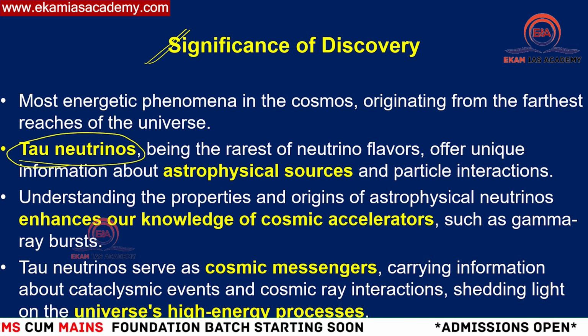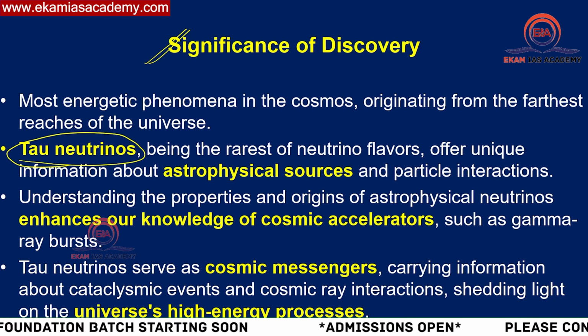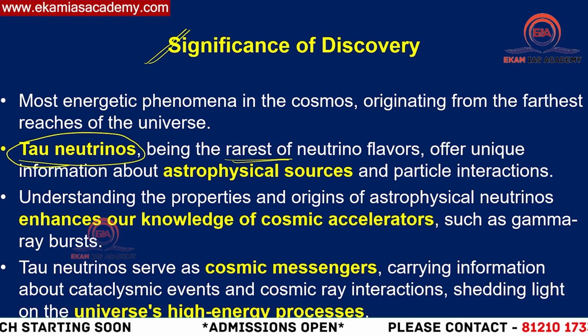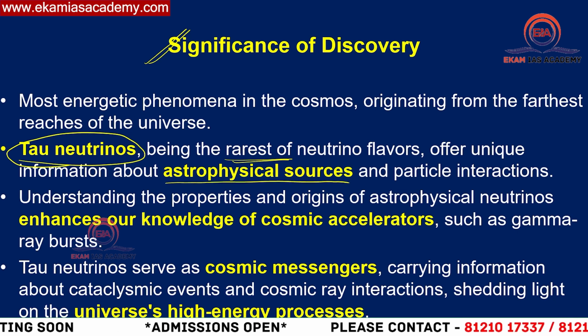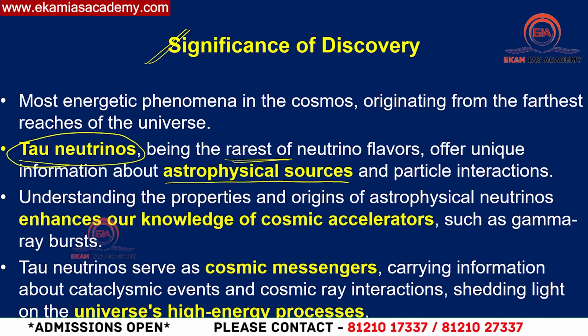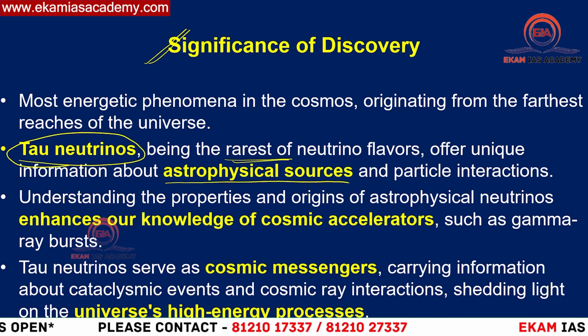We'll understand that also. I'll give an explanation regarding those types also. But first thing you need to remember is these are the rarest neutrino flavors or types we can call, because they give very unique information about the astrophysical sources. Tau neutrinos normally give information about cosmic rays, how they're being generated, what the source of their origin is, all these things.